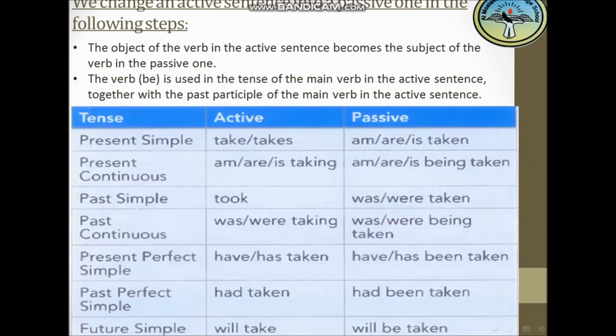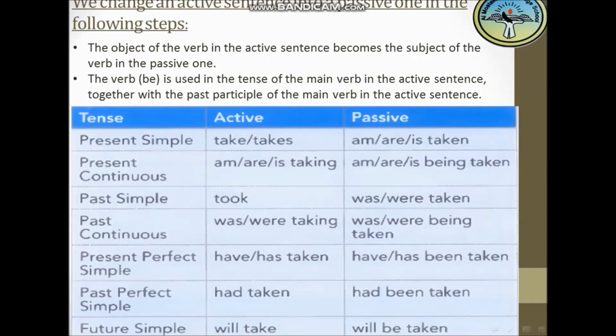Here I put be instead of take, so I put am or are or is being. Then I put the main verb here, I take it and I put it in the past participle form after the verb be, and so on.